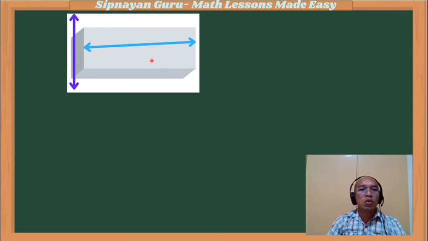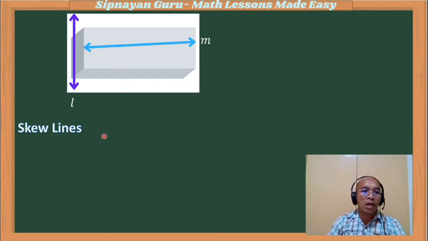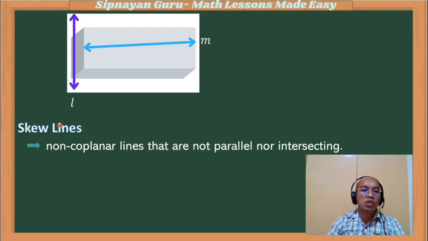Suppose we have these two lines again. This line L is along this plane. This line M is another line which is in a different plane. So these two lines are not coplanar. The two lines which are not coplanar and are not intersecting, we call skew lines.